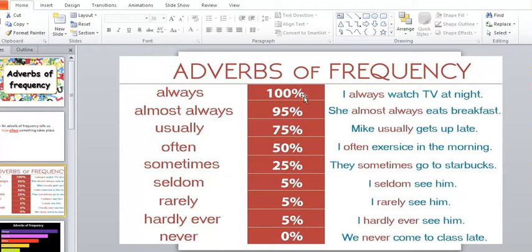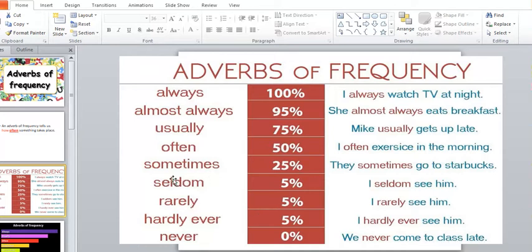Always means 100%. That means something takes place all the time or regularly. Like, I always watch TV at night. And the last one, never, means 0%. That means negative, no, something never happens. We never come to class late.